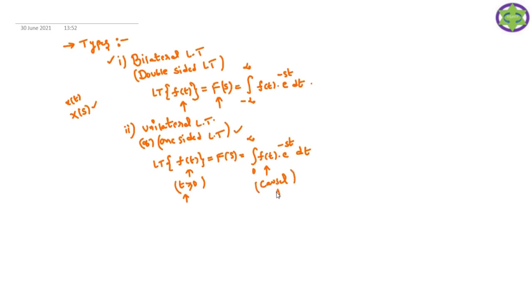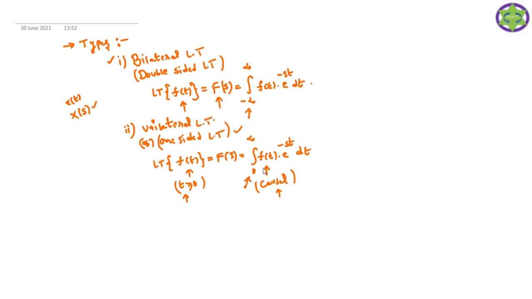What is a causal signal? Signals which are defined on the positive real axis side only are called causal signals. So when causal signals are given, use the unilateral Laplace transform. If you want to analyze both causal and non-causal signals, we use the bilateral Laplace transform. For the bilateral Laplace transform, we take the integral limits from minus infinity to plus infinity. For the unilateral Laplace transform, we take the limits from 0 to infinity. That is the observation.